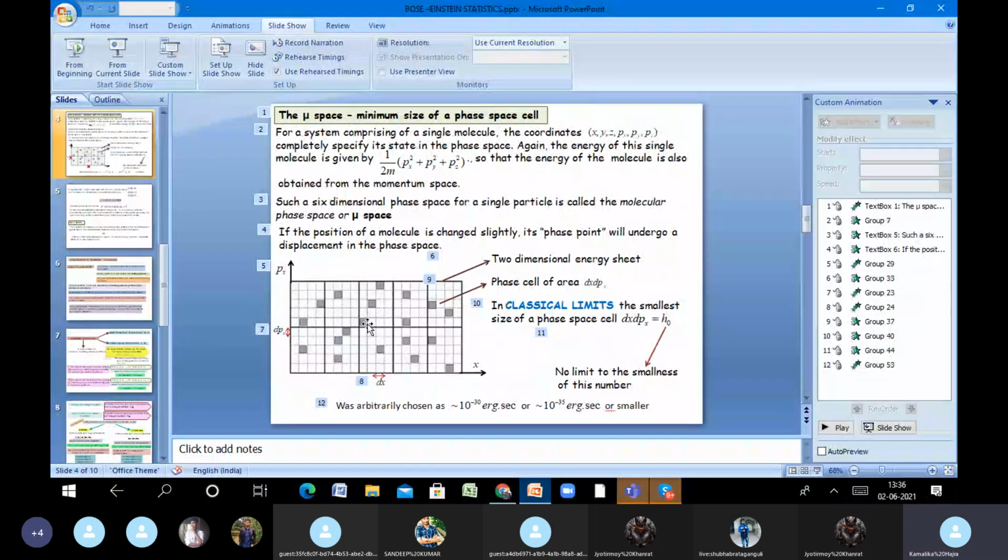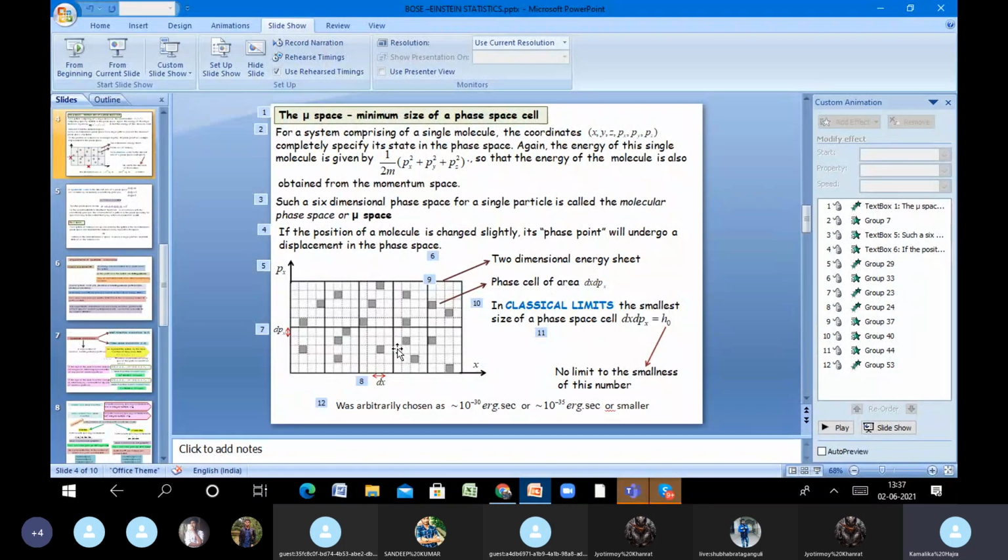Each box is the position of the particle, or the specification of the particle, at a particular point of time. At a different point of time, it will be in some other colored box, because these colored boxes are the positions that the particle takes.